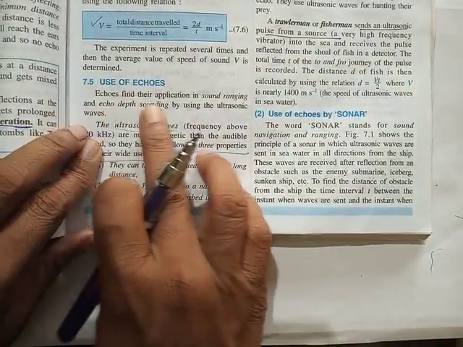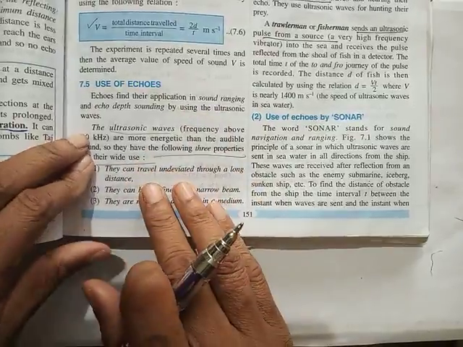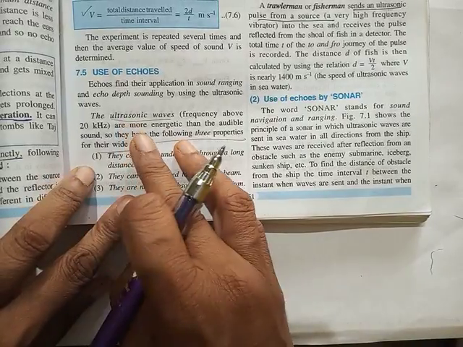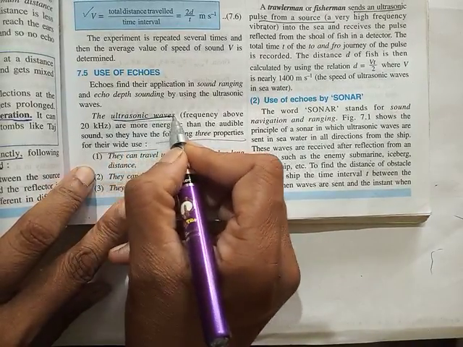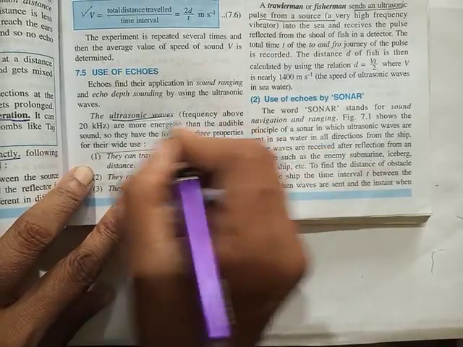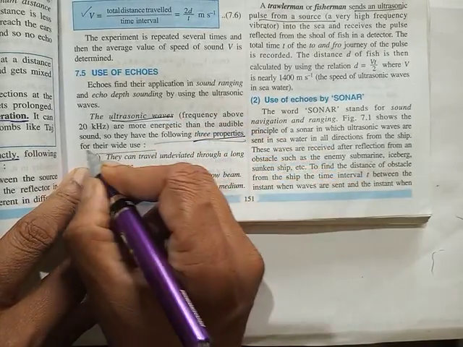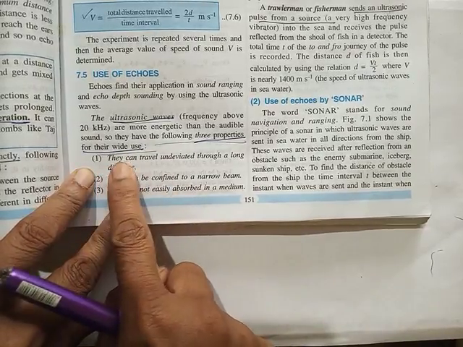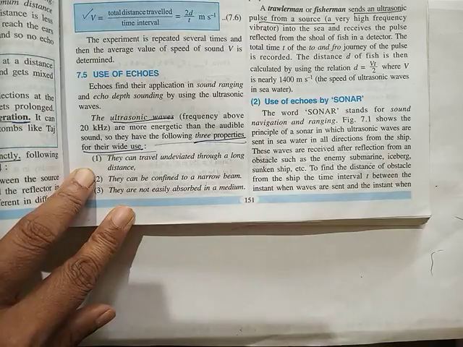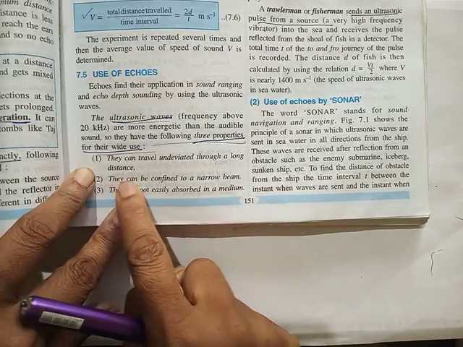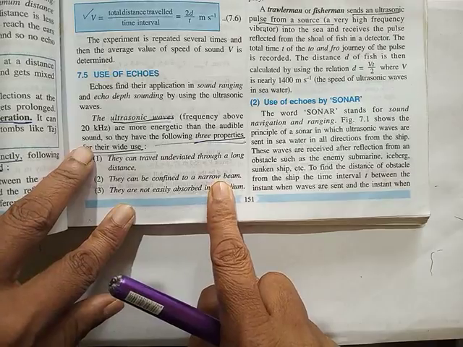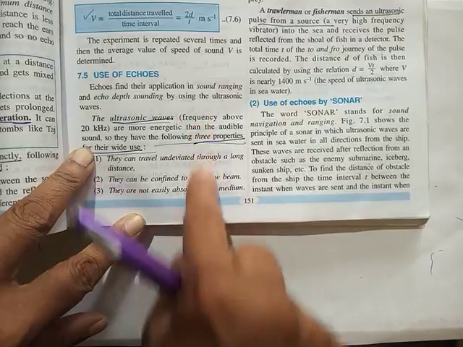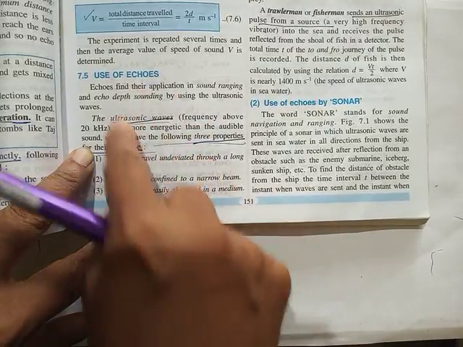Now we go to uses of echo. So many of them you've studied last year itself, so we'll have a quick recap. First one, why are ultrasonic waves used in most of the applications? They have three properties. Last year they said you have two properties, now they have written three. They can travel undeviated through a long distance. Second, they can be confined to a narrow beam. Third, they are not easily absorbed in a medium. So all these three properties make ultrasonic waves suitable.